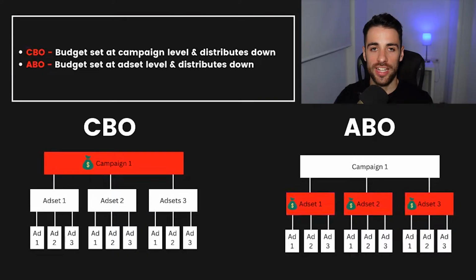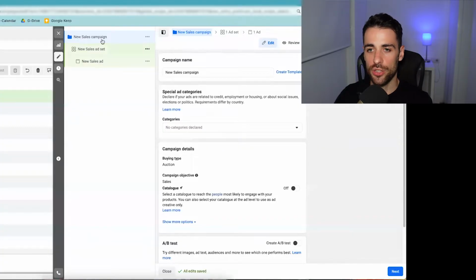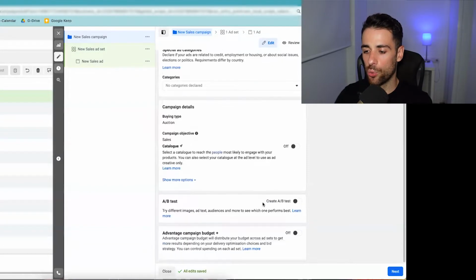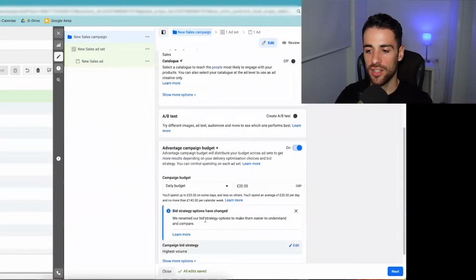So if we look into Ads Manager, you can see that you have the campaign, you have the ad set, and you have the ads. In a CBO example, we would be setting the budget here. So they now call it Advantage Campaign Budget. It's just a rebrand. This is the CBO section. If I flick this on, this is now a CBO campaign. I can set whatever budget I want here.